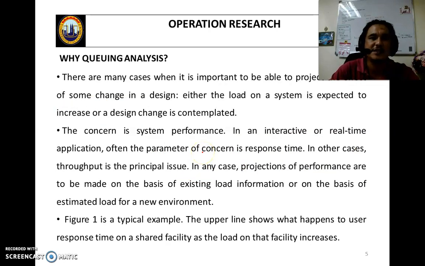In queuing analysis, we have many cases where an important variable is projected to be affected by changes of design, for example when the load of the system is expected to increase or a design change is contemplated. In interactive real-time applications, often the parameter of concern is the response time, so we need to improve it.